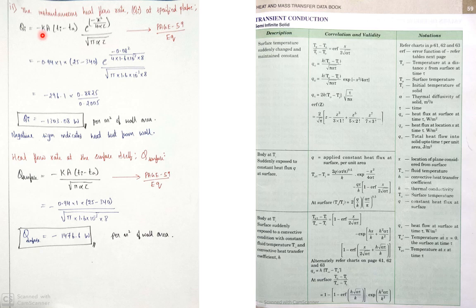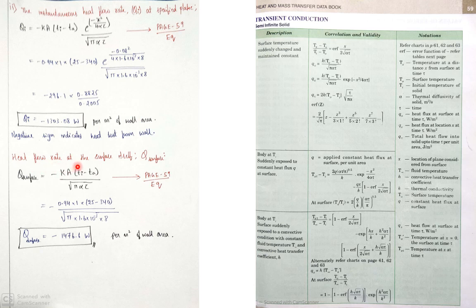Thermal conductivity here is given. Area we will take per meter square of wall area. Now Ti minus Ta, this is very much important, 25 minus 340. E to the power of x you know, alpha and tau are known. So all the values are known. If you calculate, you will get the value, that is minus 1303.08 watts per meter square of wall area. The negative sign indicates that heat will be lost from the wall. Understood, guys? Heat is lost from the wall.